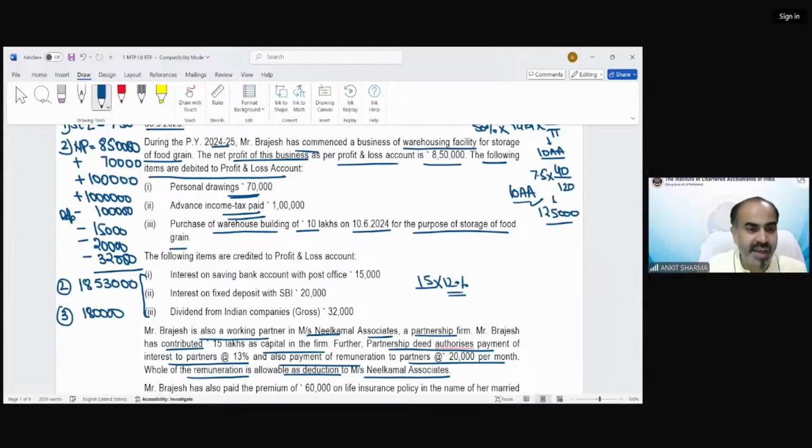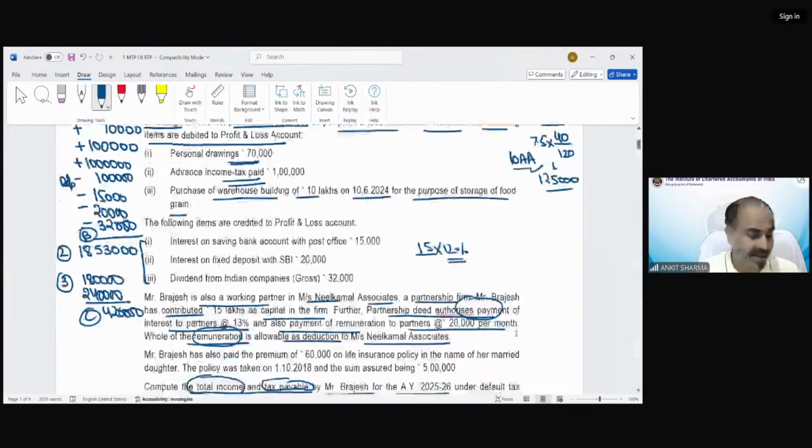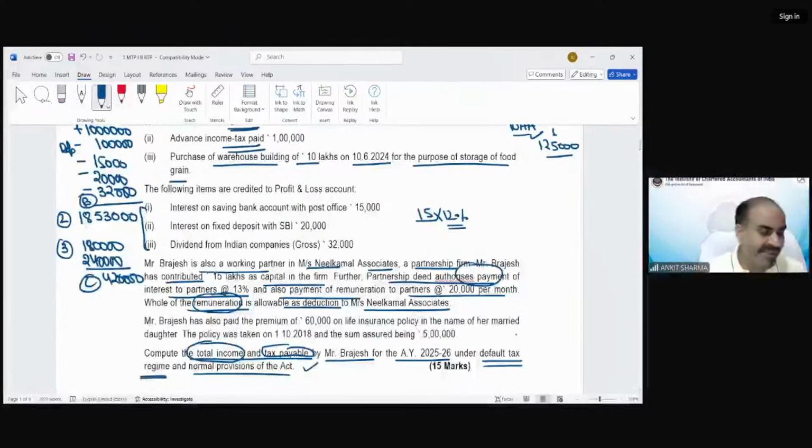And the question says that the full remuneration is also allowed, which is 20,000 per month. So technically 2,40,000 is going to be my remuneration income. So that would be total 4,20,000. So if that was A, this is B, and now this is C. These are my business income. The aggregate of my business income, including A, B, and C.